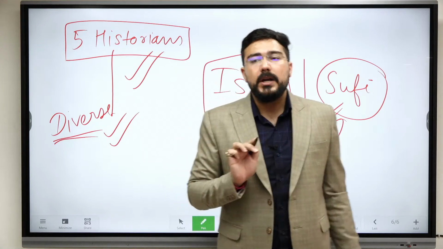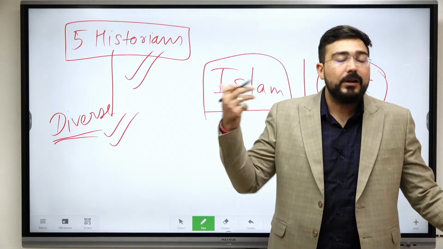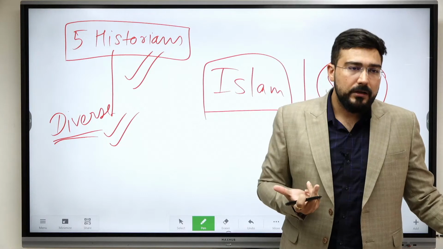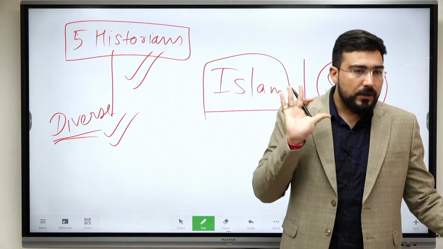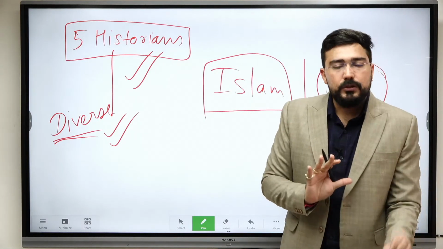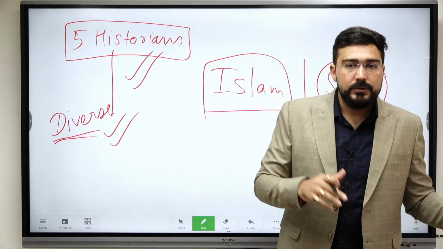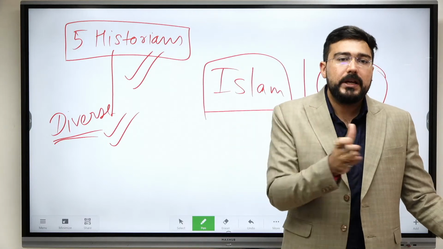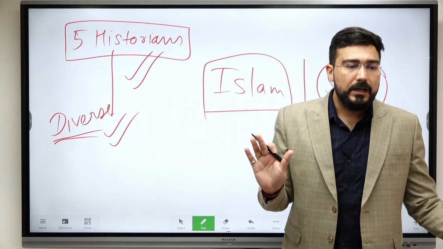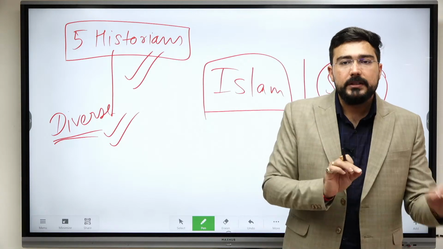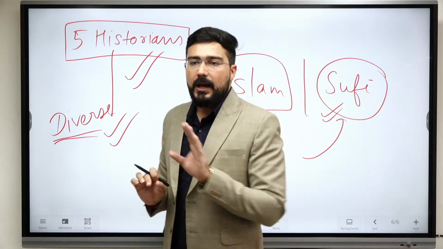There will be many topics in which you may have 10, 12 historians, but that will not be our requirement. Our requirement is 5 viewpoints, and that too specifically they should be diverse. So whenever you start reading an answer, from those who have the same viewpoint, you can remove one or two, that can be left out, so that you can prioritize. I'll remember only these 5 historians and nothing else.